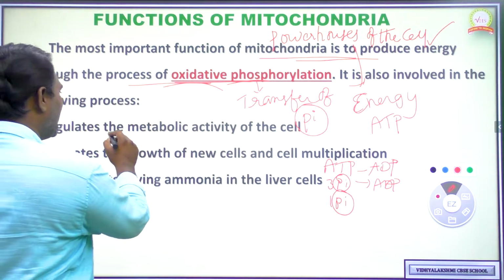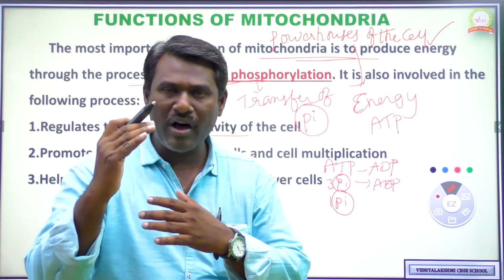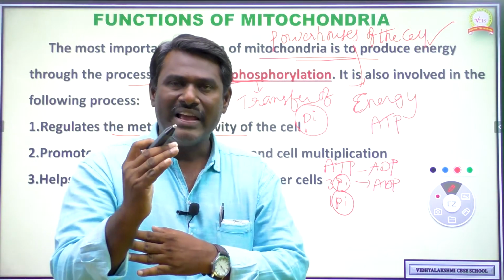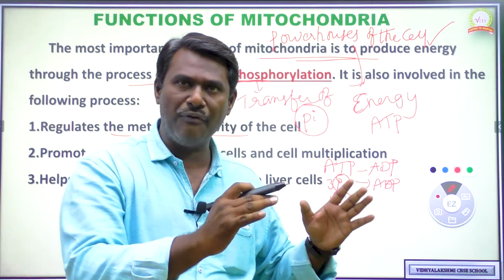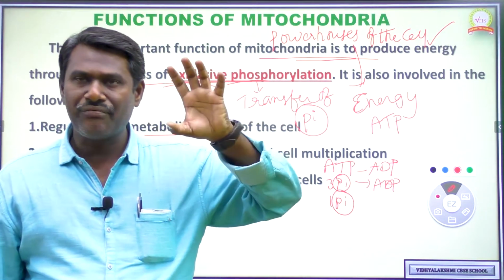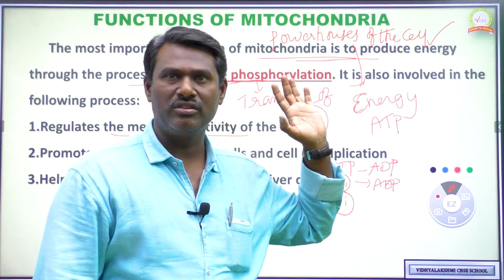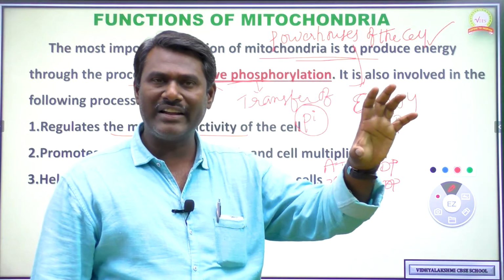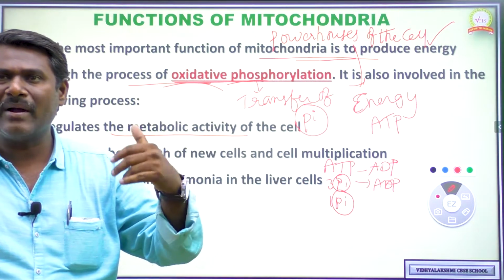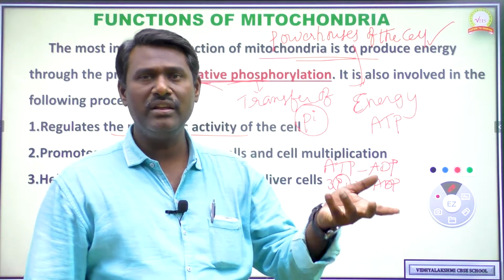Next one, it is also useful in regulating metabolic activities of the cell. So metabolic activities of any cell are under the influence of mitochondria. Any cell functioning is going to be influenced by mitochondria because it is directly supplying energy. So mitochondria is useful in regulating the various metabolic activities and functioning of each and every cell.